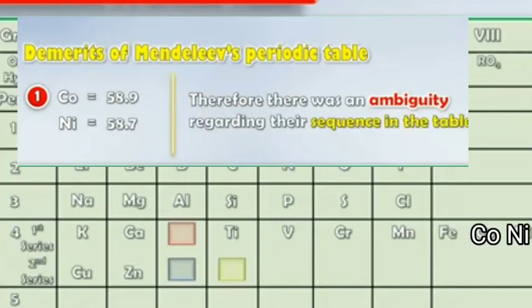Demerits of Mendeleev's periodic table. Number 1. The whole number atomic mass of the elements cobalt and nickel is the same, therefore there was no obligation regarding their sequence in Mendeleev's periodic table.